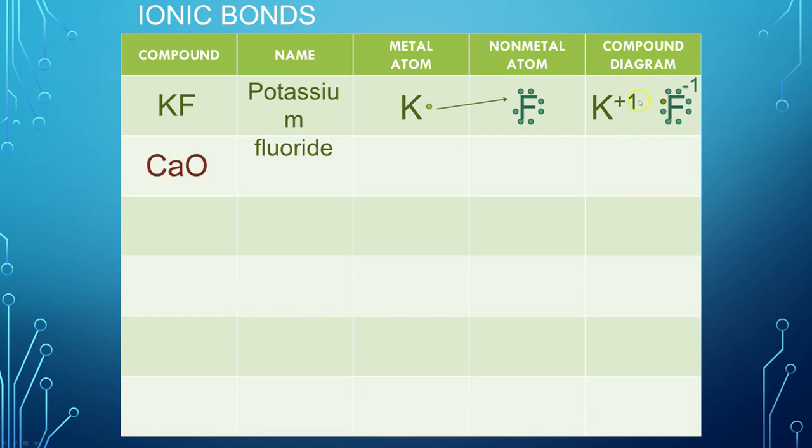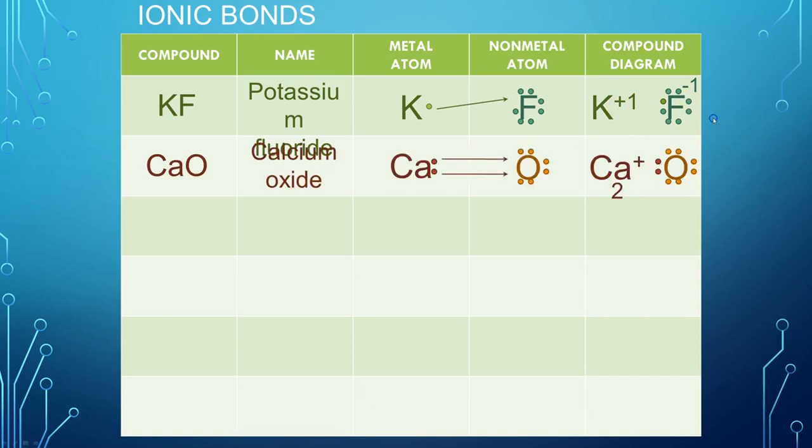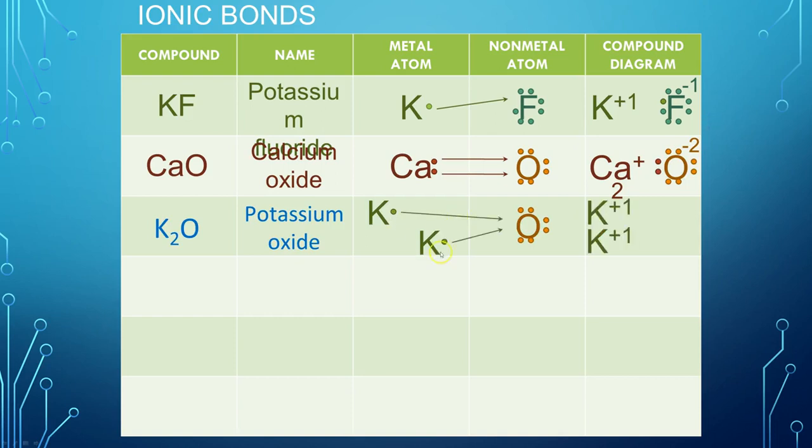So let me go through. Also, we got the charges, plus on the metal, minus on the nonmetal. So this is a good review. So let's go ahead and look at these. This one, there's 2 metals, and they're both going to give away an electron, so that oxygen, which has 6 valence electrons, will gain 2 to make 8. So we can have that happen.